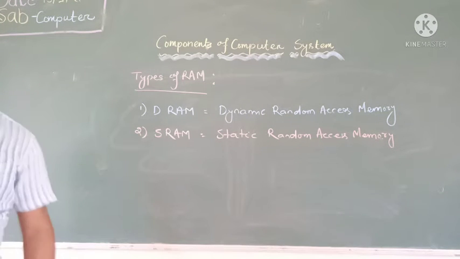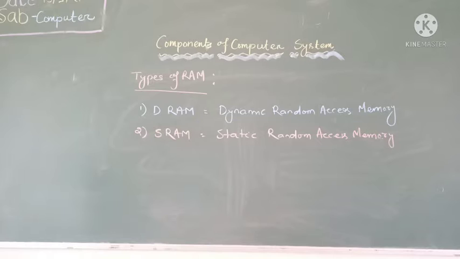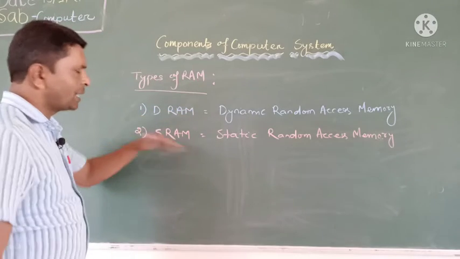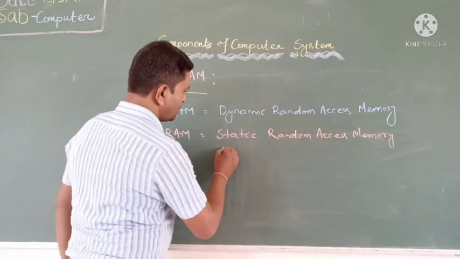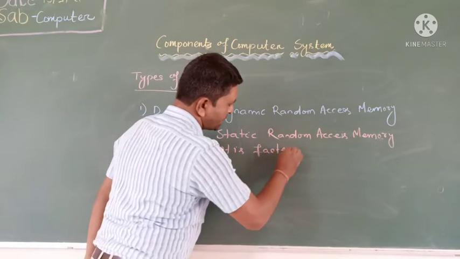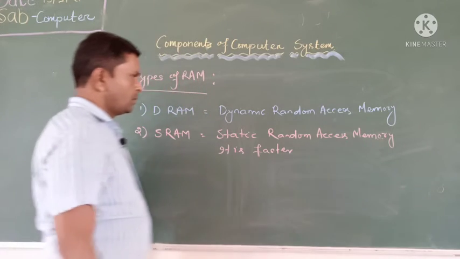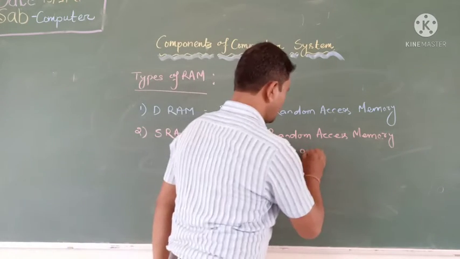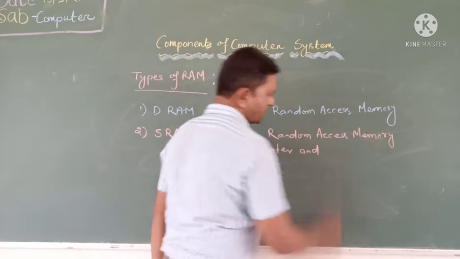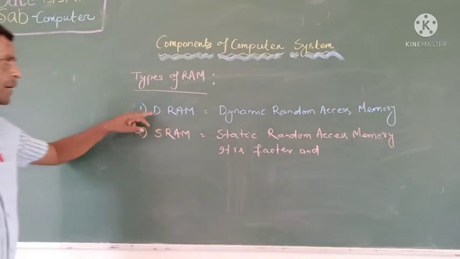Okay, here also data is lost. As compared to DRAM, SRAM is faster and costly also. It is faster as compared to DRAM.